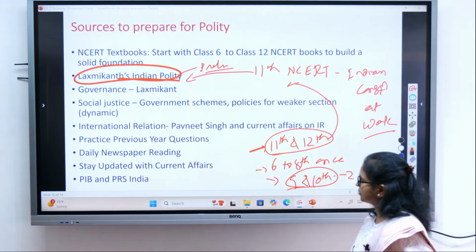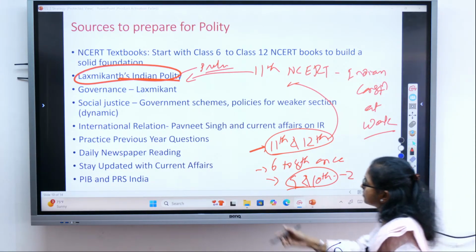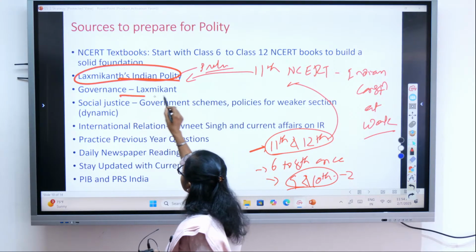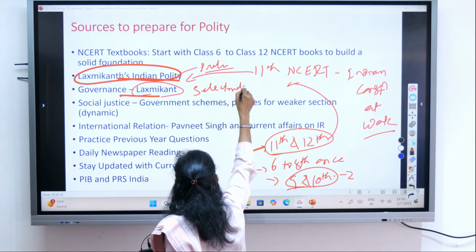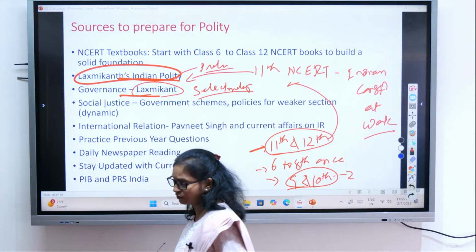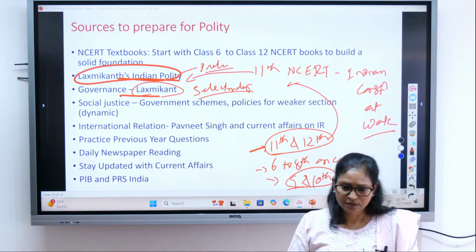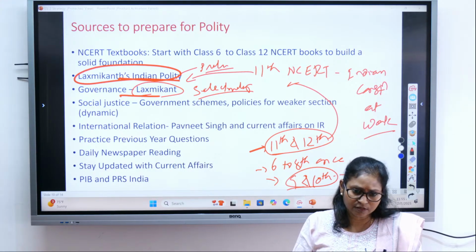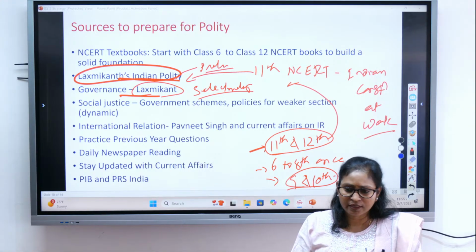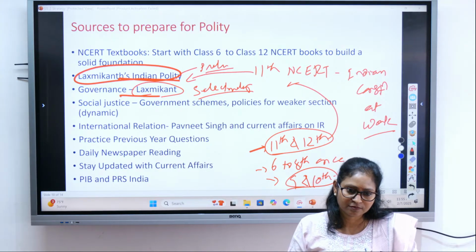Then social justice, government schemes, governance. See, for governance you can refer to Lakshmikant selectively. Go through the syllabus and then match with the topic and read. It's not that we should blindly read everything. Match with the syllabus, and for any doubt, your mentors are here, they will help you out.